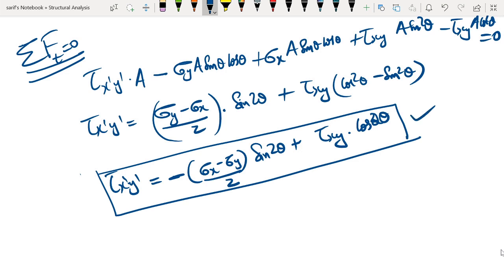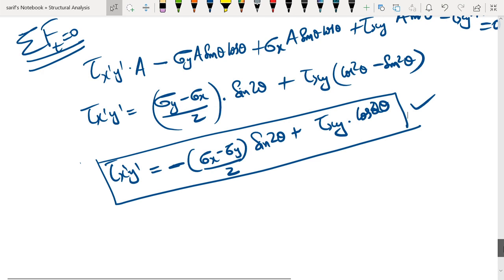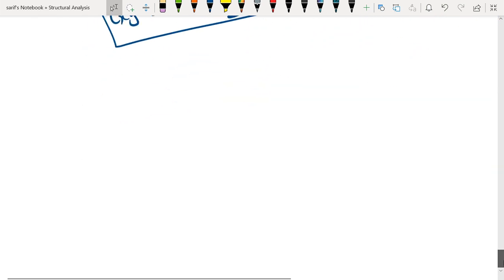So these are the expressions for the stresses on inclined planes. These derivations may or may not be asked in the examinations. However, the results are very important. So finally, to summarize the results,